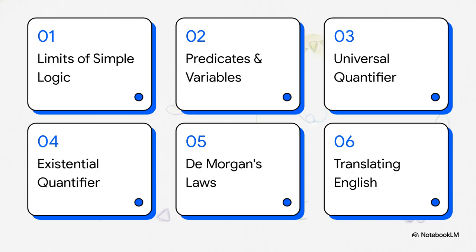So here's our roadmap for the explainer today. First, we'll look at the limits of simple logic. Then, introducing predicates and variables. After that, the universal quantifier, followed by the existential quantifier. Then we're flipping logic with De Morgan's laws, and finally, translating English into logic.